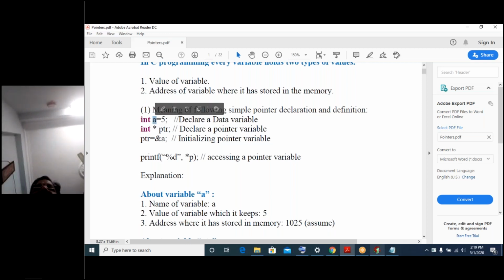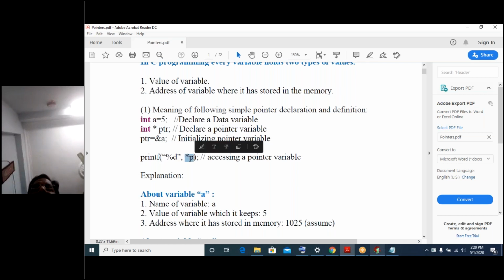The ampersand indicates the address value of a particular variable, which is a. That is stored into the pointer variable ptr. Once the address location has been stored into ptr, how can you access the pointer variable? We can access it using printf with %d.